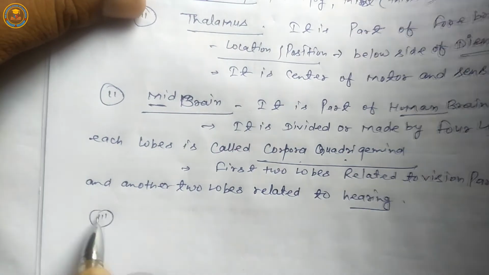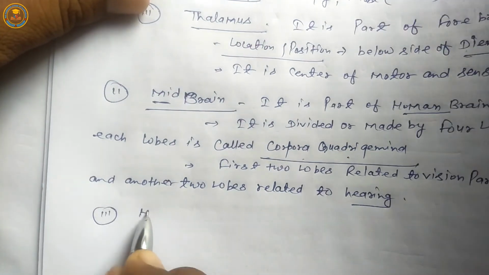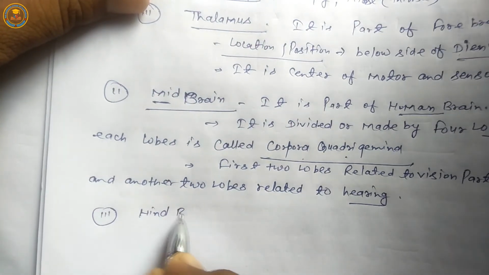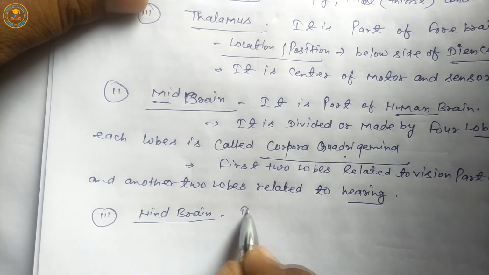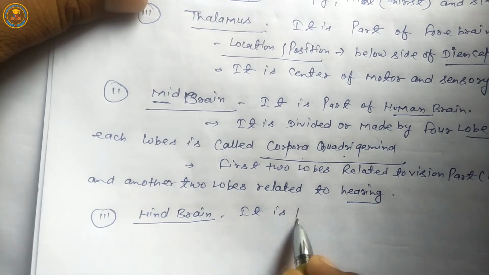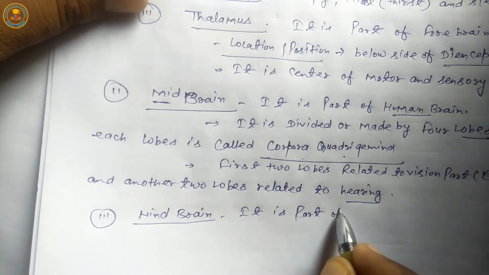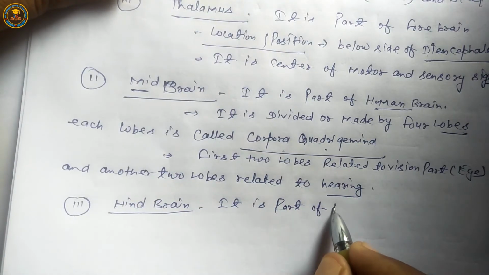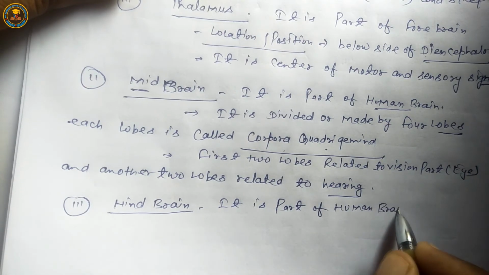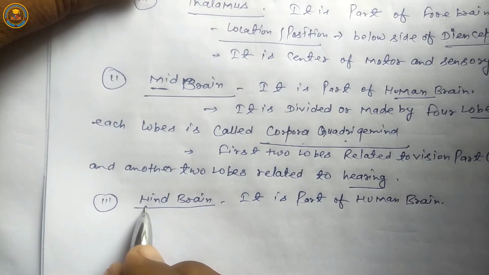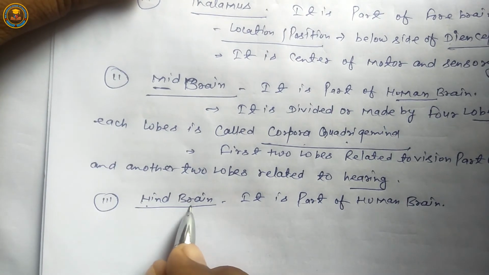Next, third is hindbrain. It is a part of the human brain, located in the posterior part of brain.